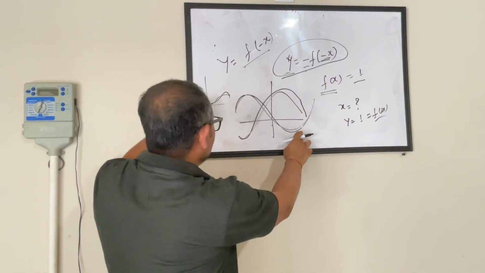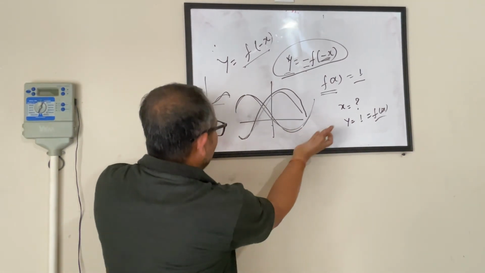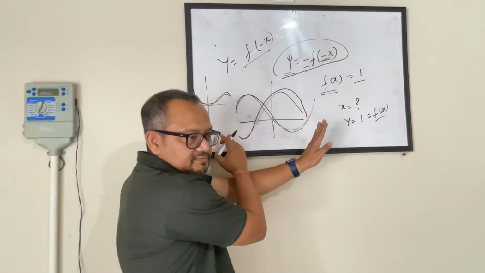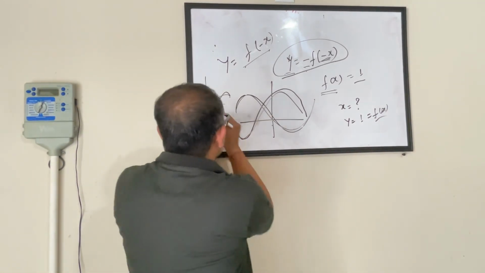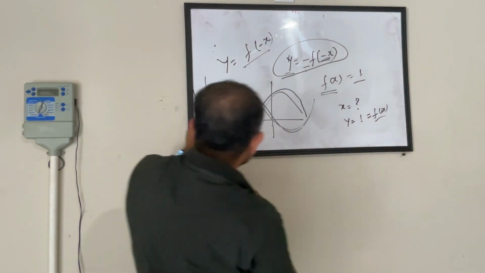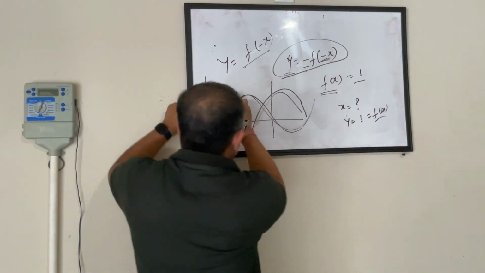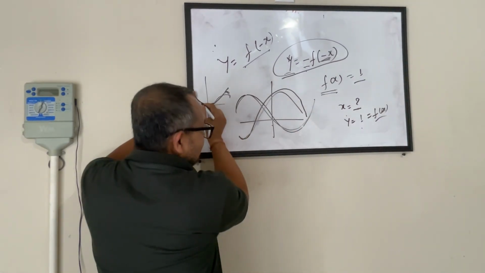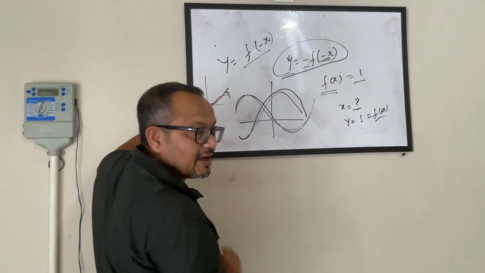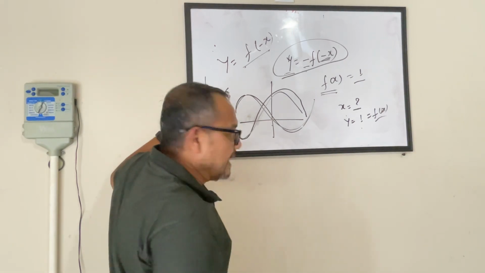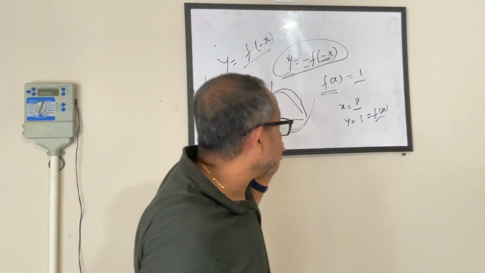Now you have to look at how, when I flip it against the y-axis, this will become my graph. So when you visualize this graph, you have to look at, this is your new graph. It says for what value of x, y will be 1. So you have to look at where my y is 1 in this graph and then plot it. This is one way of doing it.